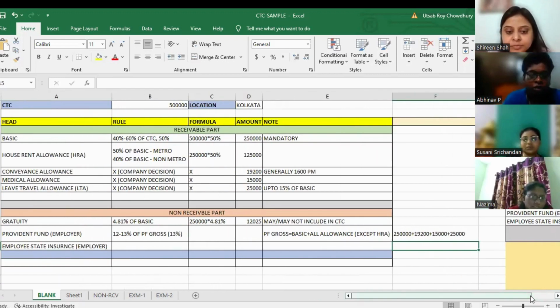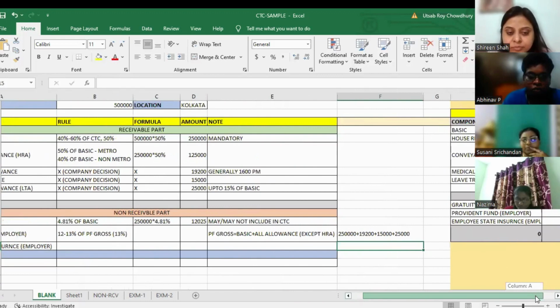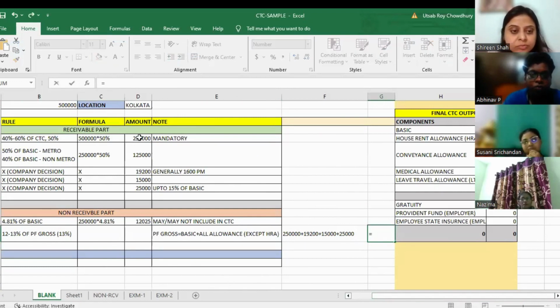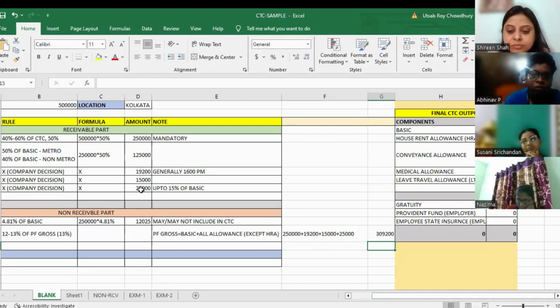So I have calculated the PF gross, which is basic plus all allowances except the HRA. So if I do the total calculation, basic plus conveyance plus everything, I have come to this amount of 309,200.